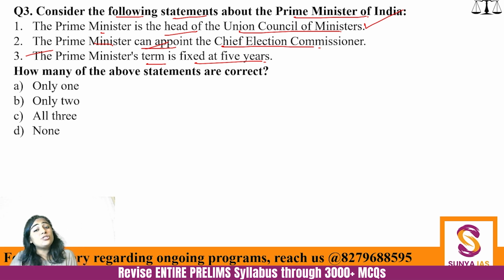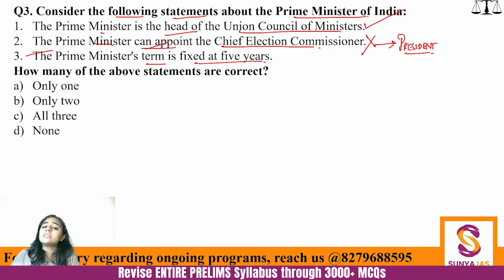Prime Minister can appoint Chief Election Commissioner? No. Chief Election Commissioner is a constitutional body and is appointed by the President of India. Understandable? So this statement is incorrect.